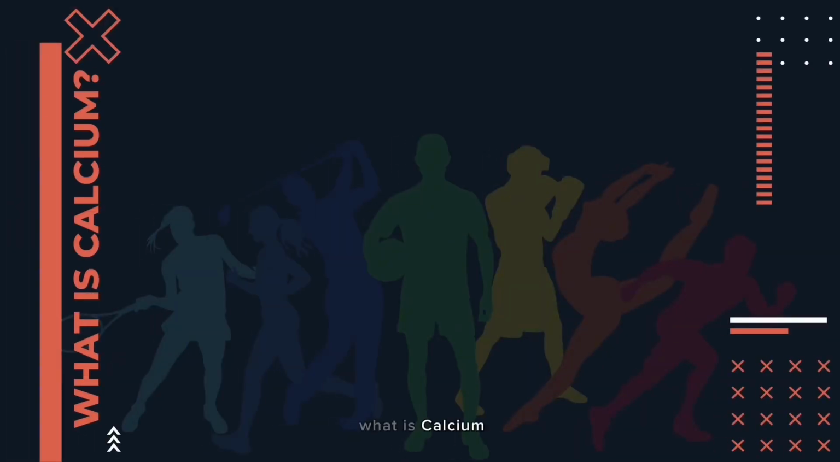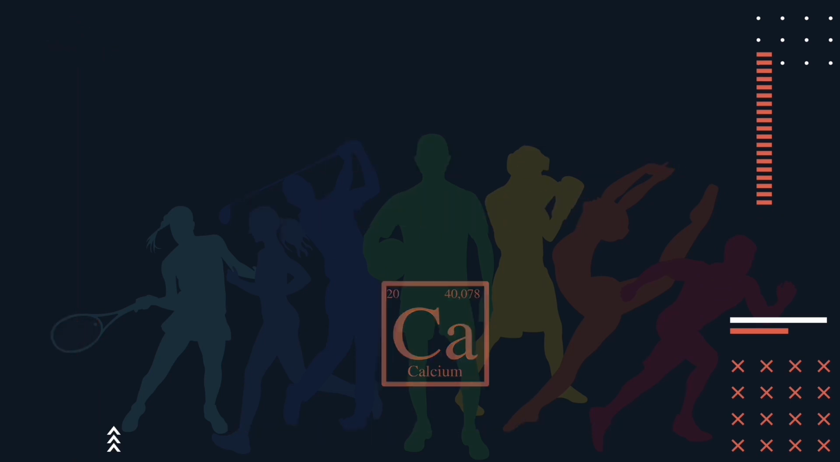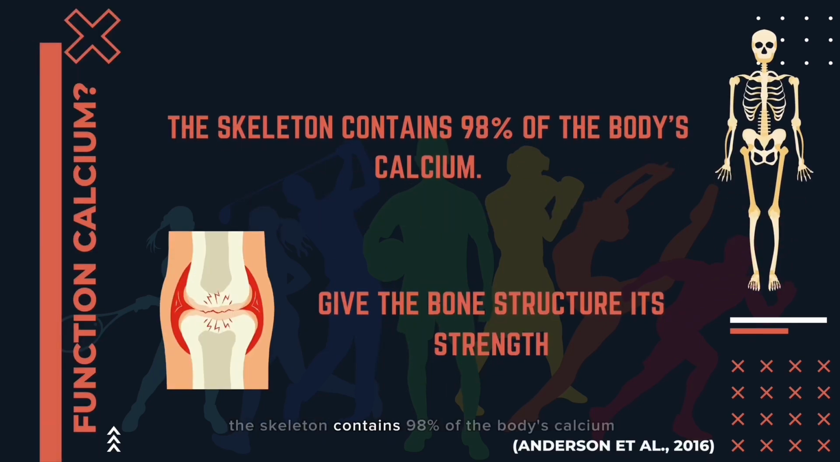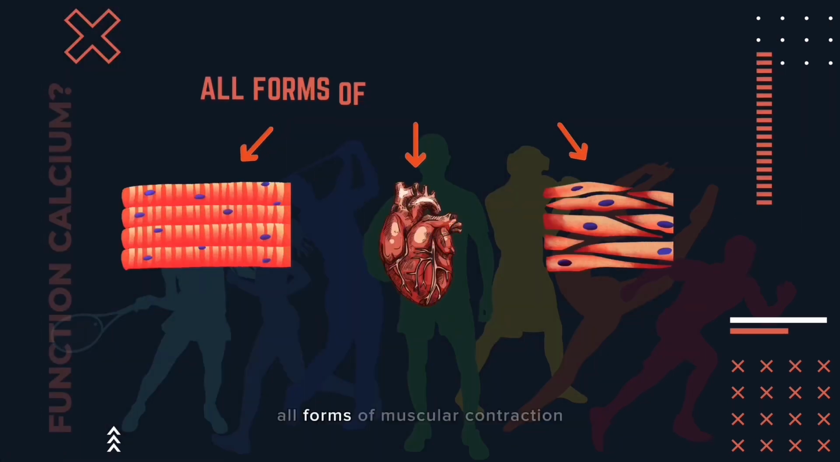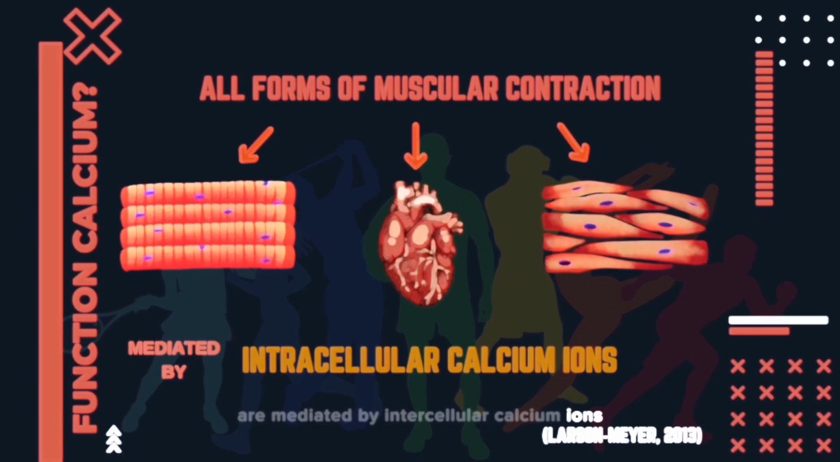What is calcium? Calcium is the most abundant mineral in the body. Do you know that the skeleton contains 98% of the body's calcium, which is used to generate ions like calcium phosphate and give the bone structure its strength? All forms of muscular contraction, including those of the heart, skeletal muscle, and smooth muscle found in blood vessels like the arteries, are mediated by intracellular calcium ions.